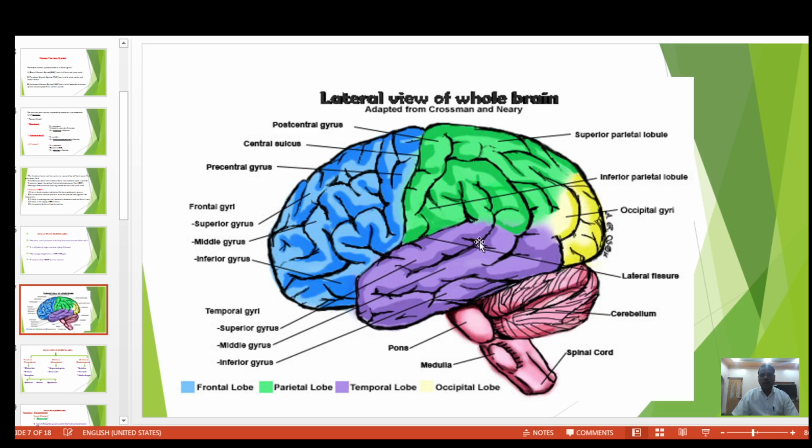It consists mainly of 4 lobes. These are the frontal lobes. The green section is called the parietal lobe, and this section is called the temporal lobe, and this yellow section is called the occipital lobe. So this is the lateral view of the whole brain.